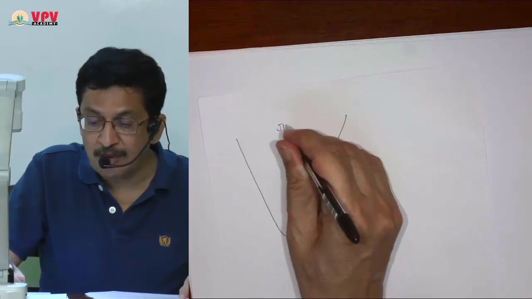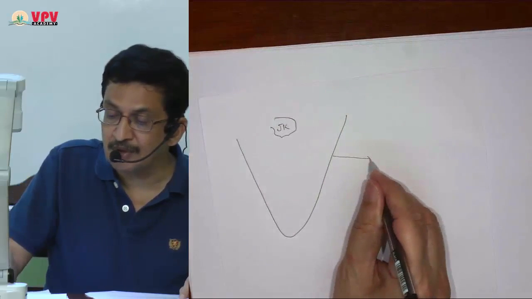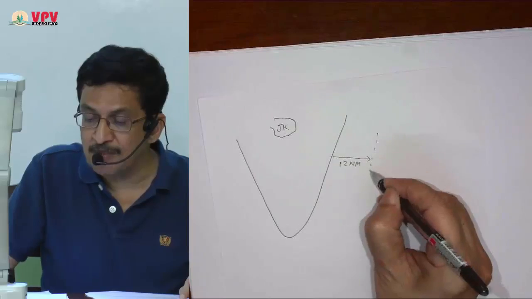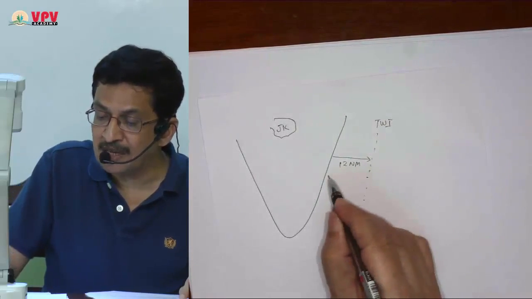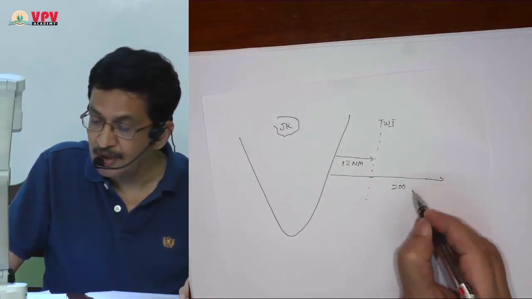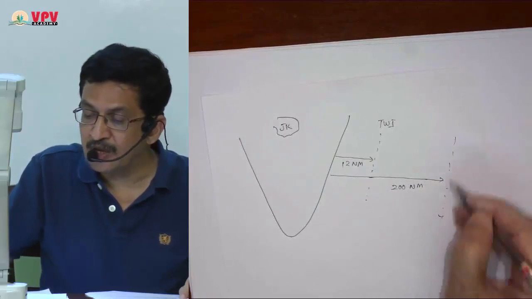From the baseline, you travel 12 nautical miles inside the sea. Up to this imaginary line, we call it territorial waters of India. From the baseline, you travel 200 nautical miles inside the sea. Up to this imaginary line, we call it exclusive economic zone.